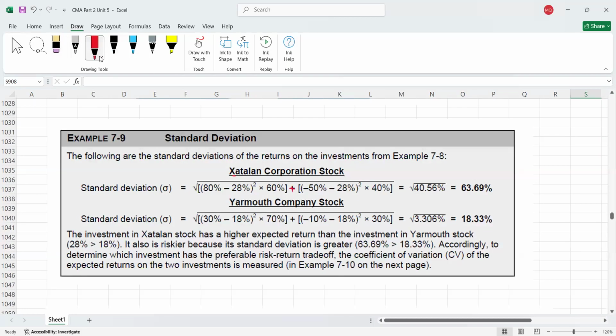So please remember here, if you solve on your calculator 80% minus 28%, whatever answer you got, take the square of that, then multiply with the 60%. So one figure you will get here. Then you have to solve on the calculator minus 50% minus 28% square, multiply by 40%. So one figure you will get here. These two figures you need to add. Then you will get this figure, 40.56%.